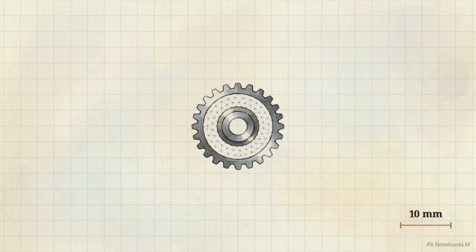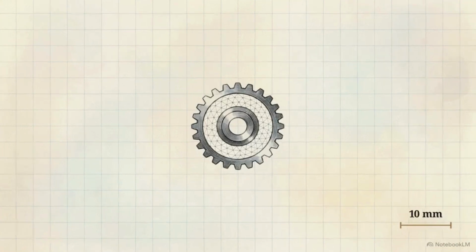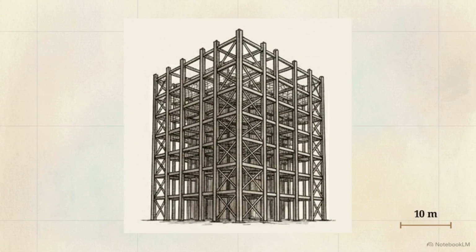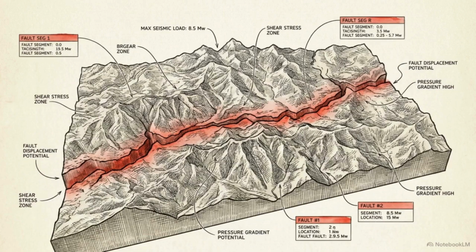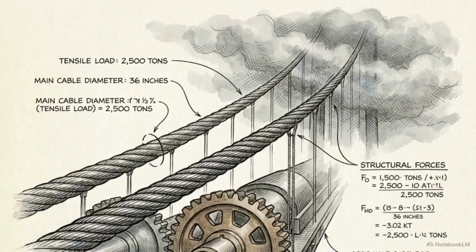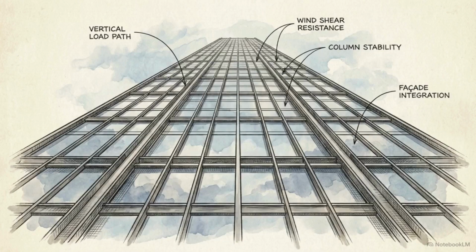The true advantage of ADINA's element library and sophisticated solvers lies in their exact scalability. The very same mathematical algorithms used to calculate microscopic friction on a single gear tooth are directly deployed to evaluate massive seismic loads on concrete dams, steel suspension bridges, and commercial high-rises.